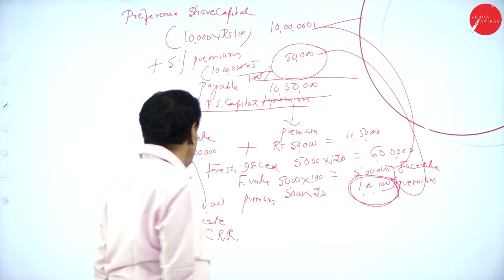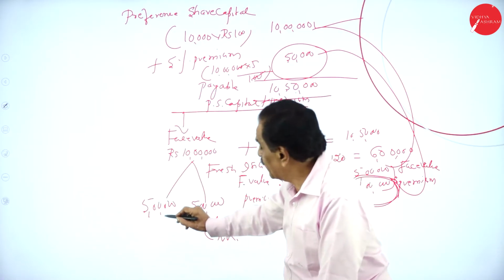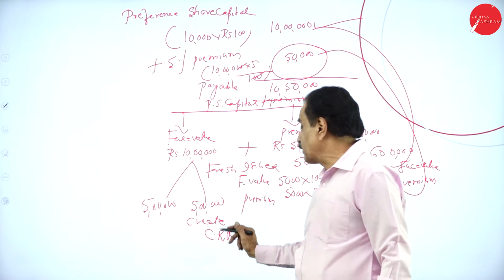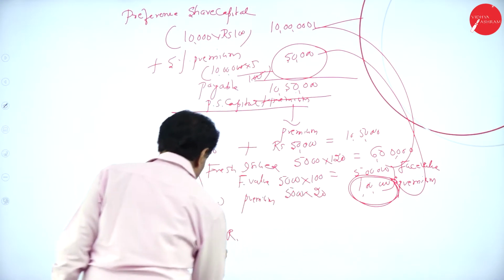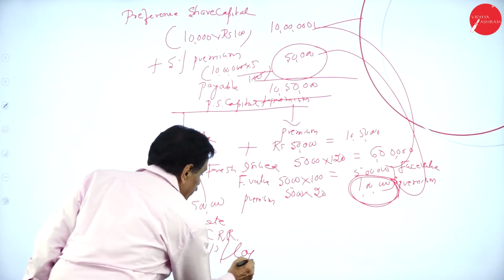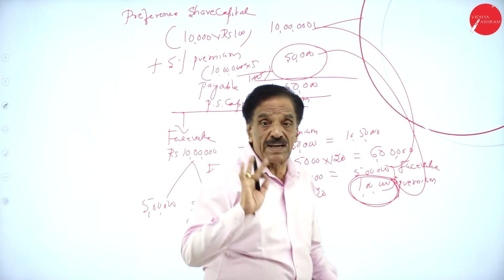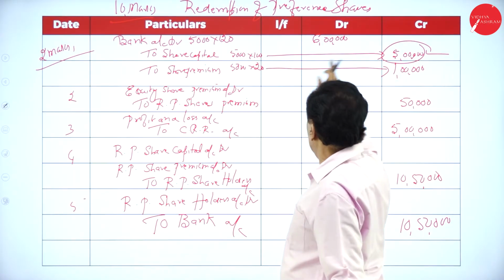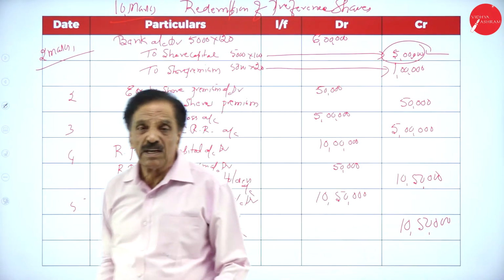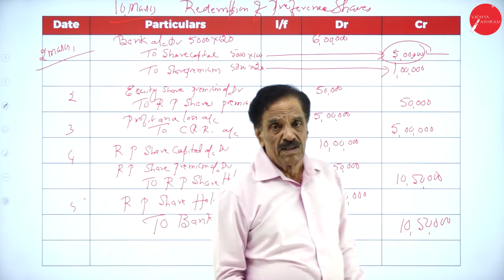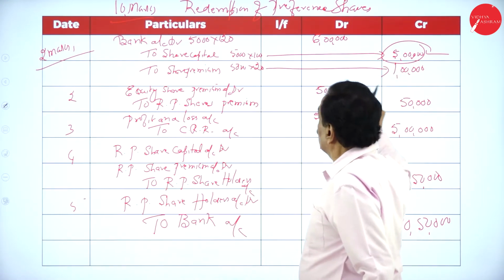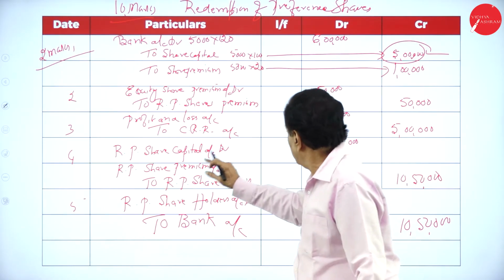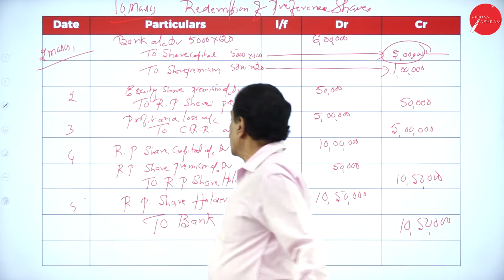How much shortage will come? 10 lakh required. By fresh issue, how much you got? 5 lakh. How much shortage? Another 5 lakh. You take from the profit and loss account by creating CRR, to the extent of 5 lakh. What's the entry I have passed? Bank account debit to share capital and share premium. It was issued at rupees 120, so you got 6 lakh: 5 lakh and 1 lakh. Equity share premium to preference share premium. Then profit and loss account debit to CRR account.